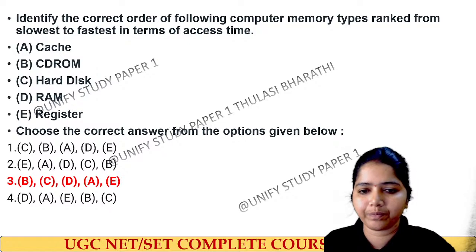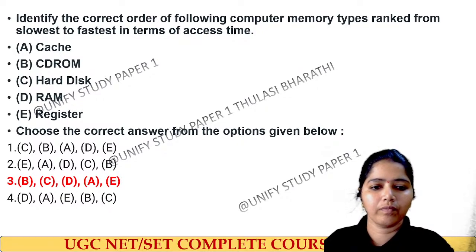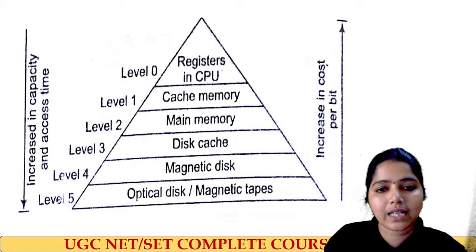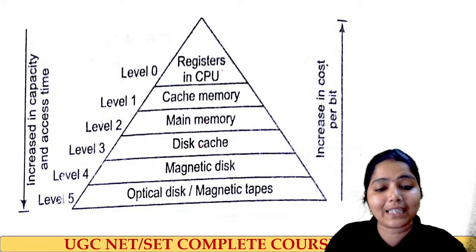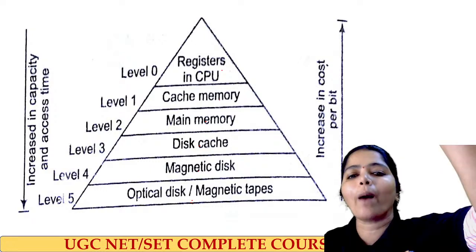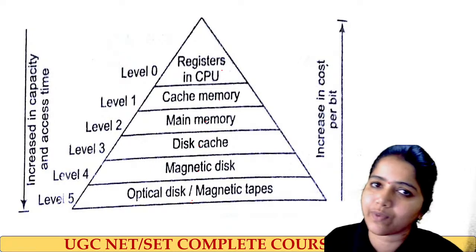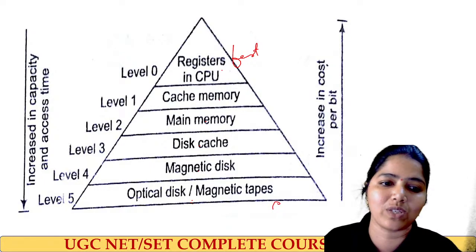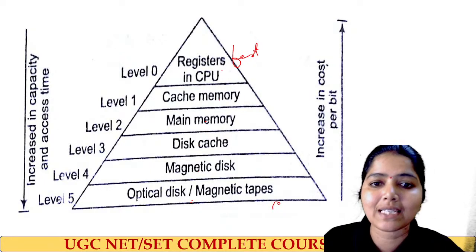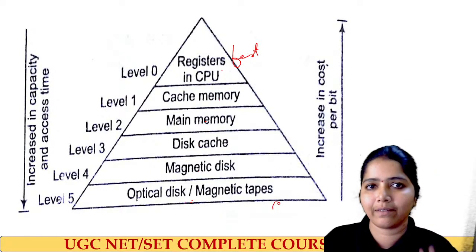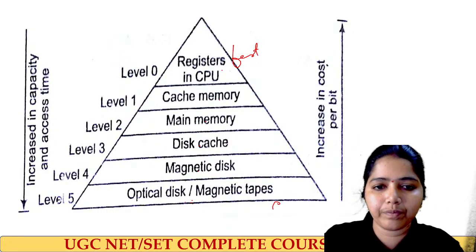Next question on board. Here I have given the explanation of this one. Please note down: registers, cache memory, main memory, magnetic disk, optical disk, magnetic tapes and all other secondary memory. When you go up, the cost will increase. When you come down, the cost will decrease. In access time, this is the fastest one and this is the slowest one. It is also the same with capacity: here the capacity is very low, and when you come down, it increases. Yes. Next question on board. Do this one.